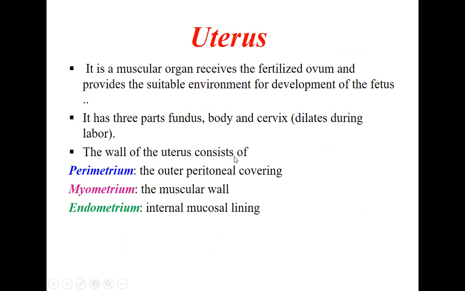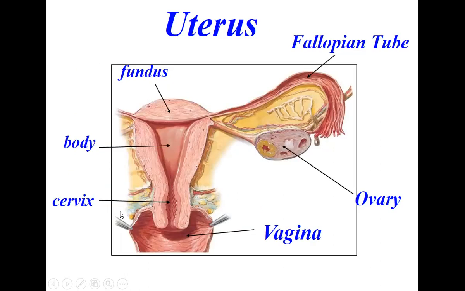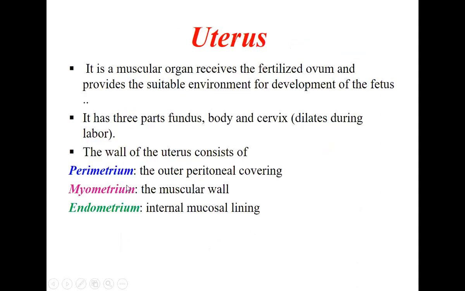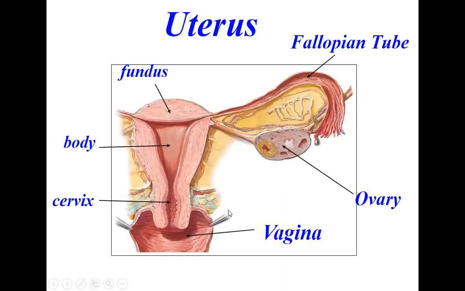The wall of the uterus consists of three layers: perimetrium, myometrium, as well as the endometrium. You see again the wall. So the outer wall is called the perimetrium, this muscular part is called the myometrium, and the inner part is called the endometrium, which plays a very important role in the implantation of the fetus. Okay, so the perimetrium, outer peritoneal covering; myometrium, the muscular wall; endometrium, inner mucous lining. So here the three layers: perimetrium, myometrium, and endometrium.